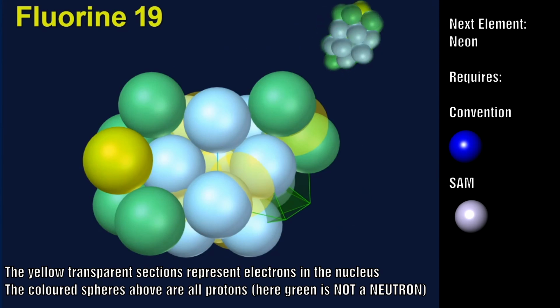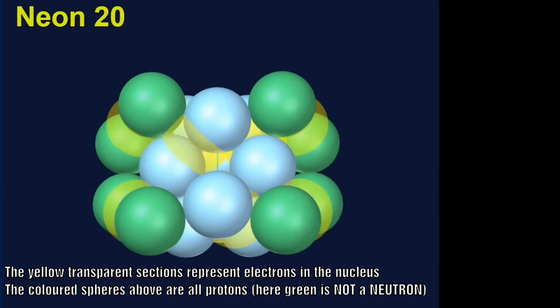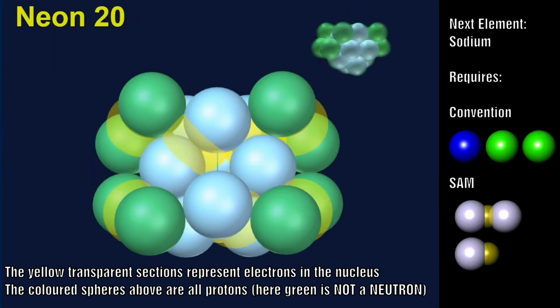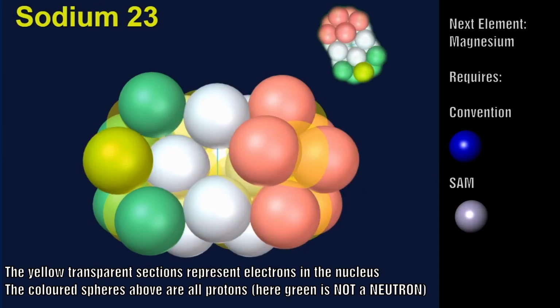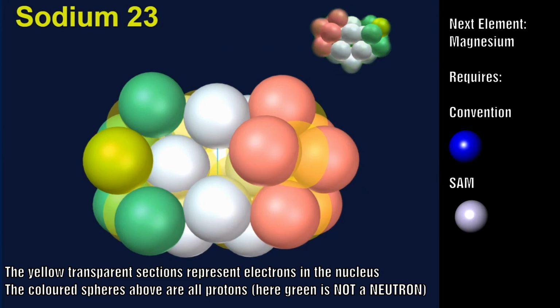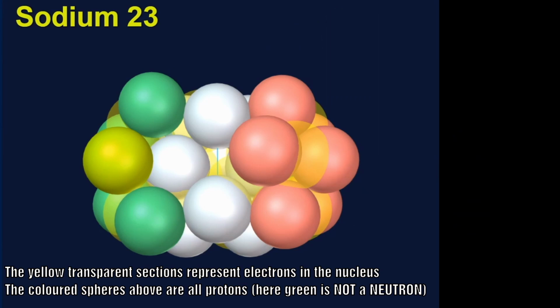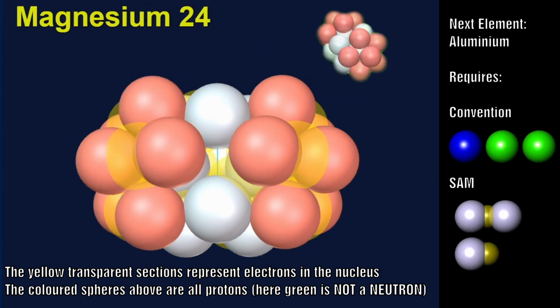Now we just add 1 additional proton and we jump to neon. This now creates a shape that is symmetrical across the center. From here, in order to jump back to the start of the table, we need to add 1 proton and 2 neutrons. So in our case, we would be adding 1 proton-electron pair and 1 deuterium. And we now have sodium. And if we compare the shape, we will see that it is the same ending on one side as lithium, which sits above it. Moving along to magnesium, you will now see 2 active areas which are essentially 2 lithiums.